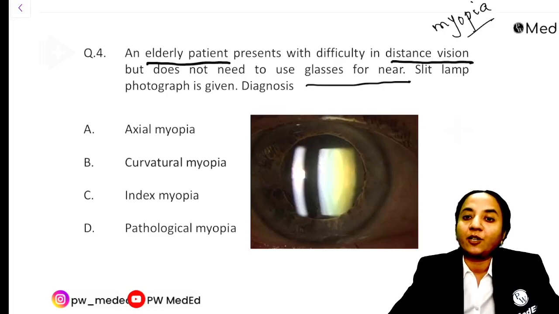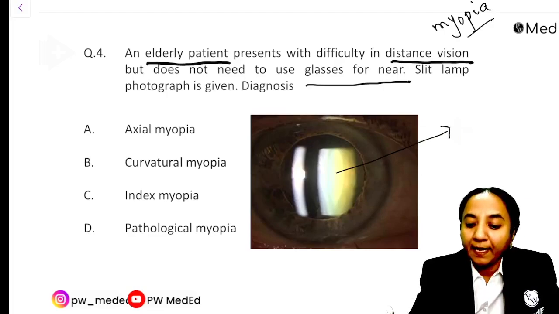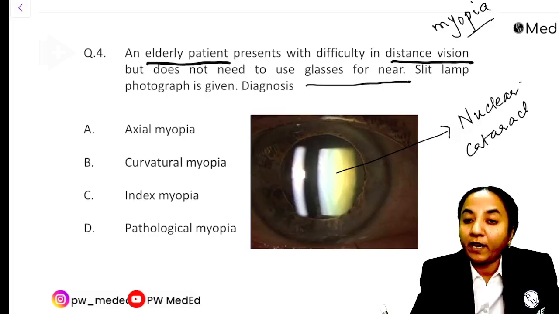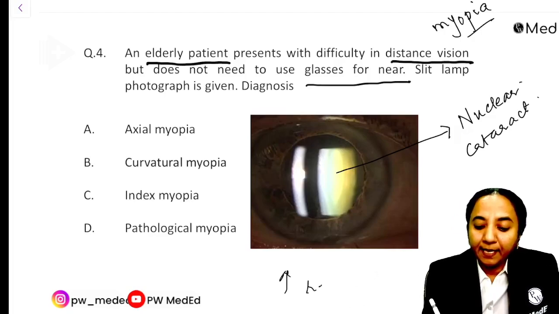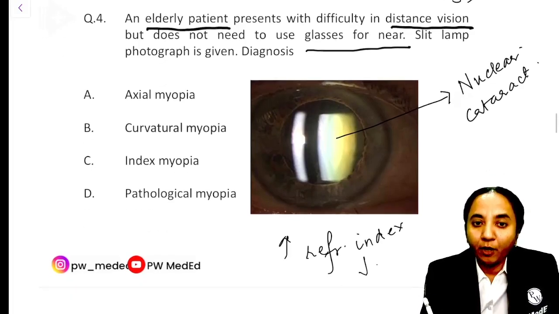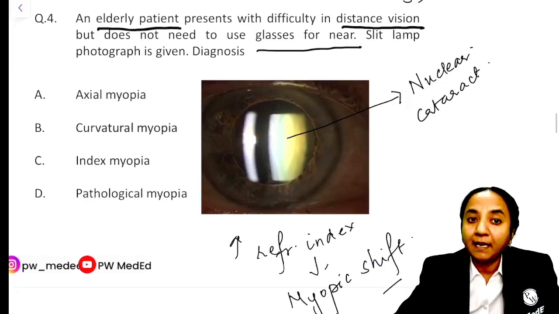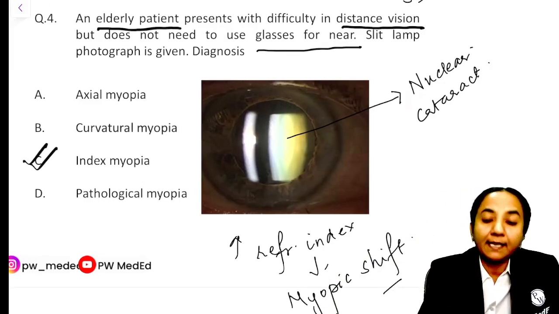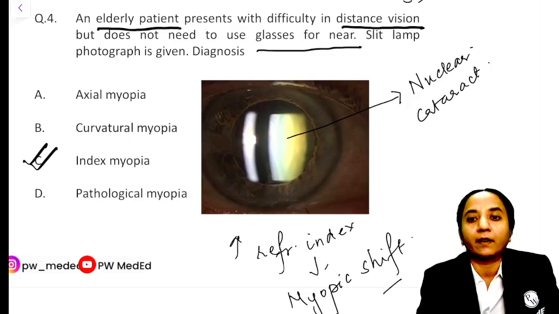But here it's an elderly patient who has come to us, and look at the picture. This is showing us a cataract. So what kind of cataract is this? This is typically a nuclear cataract. And when you have a nuclear cataract, what happens? There is an increase in density of the lens nucleus. There is an increase in the refractive index. And this change in refractive index is producing this myopic shift in refraction. So this myopic shift in refraction is because of a change in this refractive index, and that is why we are going to call this index myopia. So this is index myopia, which is associated with nuclear cataract.